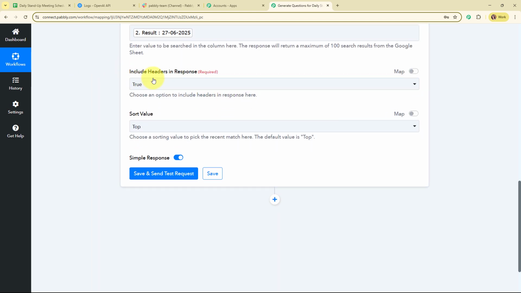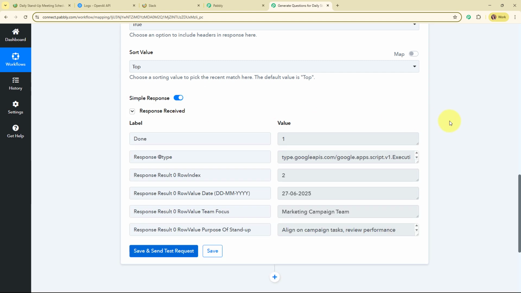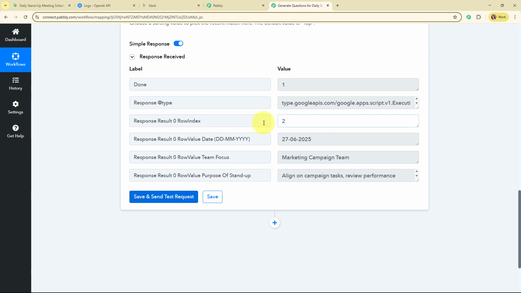and here it is asking me to include headers in the response. I'm going to select true, sort values top to bottom, and now I'm going to click on the save and send test request given over here. And here you can see we have received a successful response where we have received the row index, row date value. Here you can see the team focus and the purpose of stand up. So here we are going to match the rows.